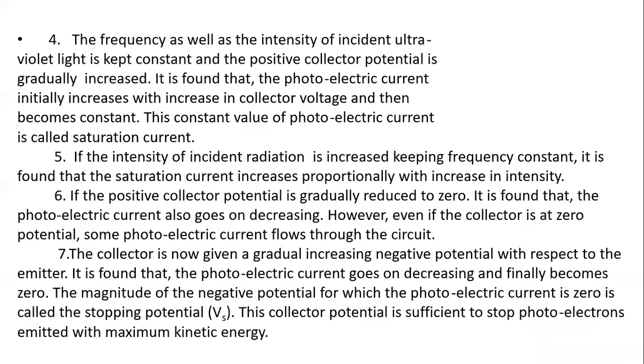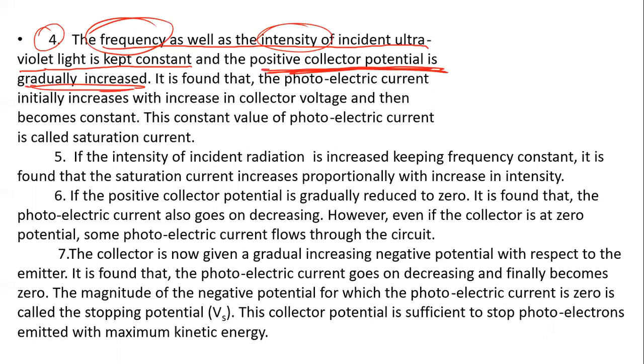Now next, the frequency as well as the intensity of the incident light are kept constant. Now we are changing the potential. Which potential? Note here, the positive collector potential we increase. So we make it more positive. Then what happens?